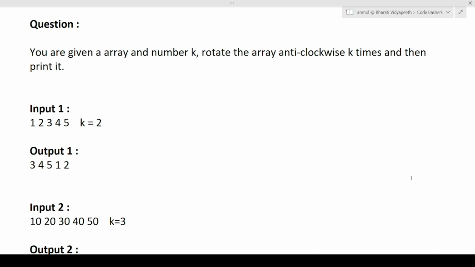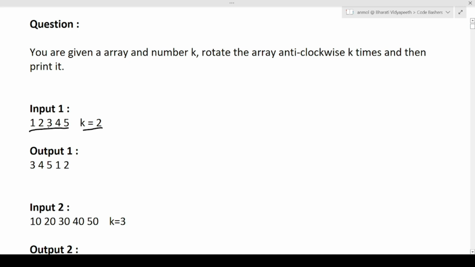So the question here is: you are given an array and a number k. Rotate the array anti-clockwise k times and then print the resultant array. I hope the question is clear to you that an array will be given to you of a particular size and a k value will also be given to you. Now what you have to do is simply rotate this input array k times anti-clockwise and then print the required result.